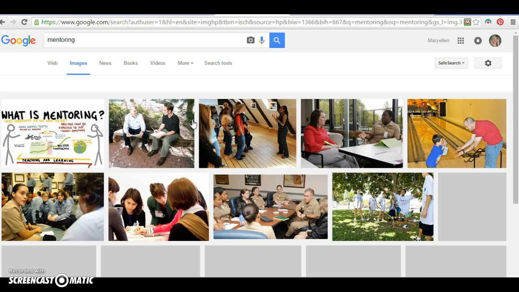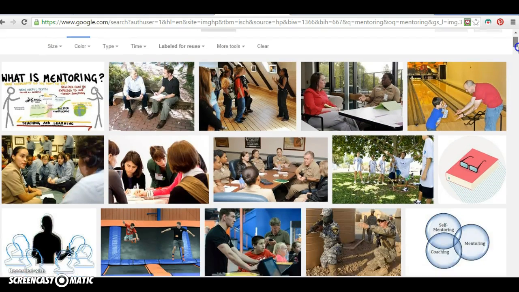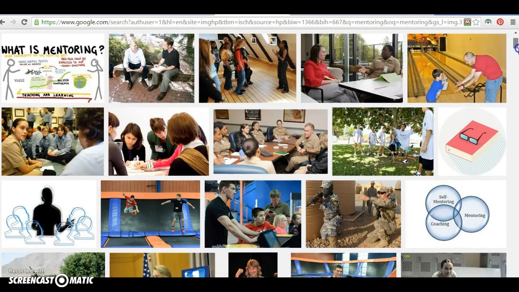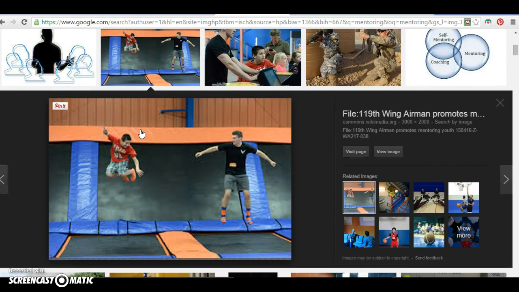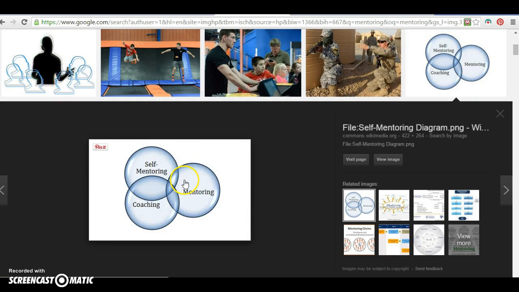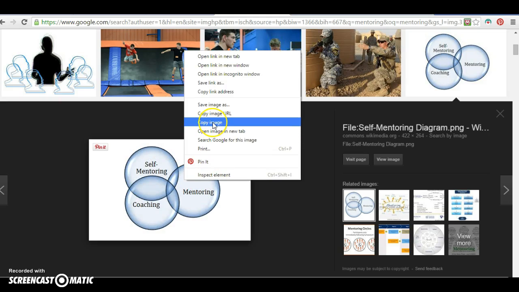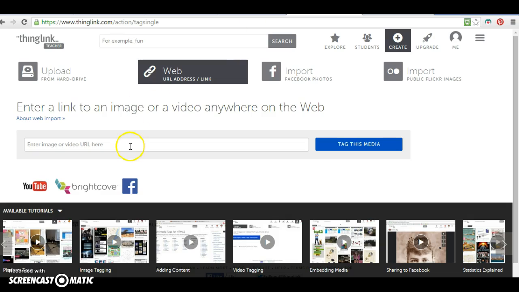So I'm going to go label for reuse, and now Google is searching with that on, which is what you should do, and now I've got some images. And there's a bunch here. I'm not going to be very picky about what I use. I kind of like this one. This reminds me of the cartoon of Junior and Rowdy at the end. I don't like it. It's out of focus. I take that back. I'm going to use this one. Okay, perfect. I'm going to right-click it, copy the image, and I'm going to put it in my cut and paste here to upload that image.